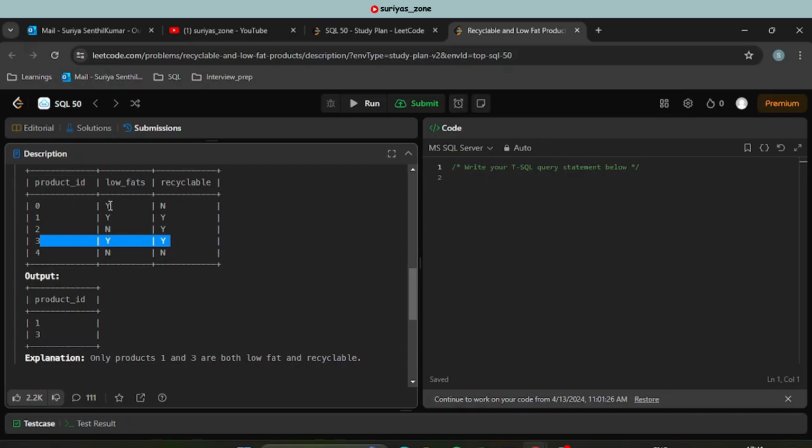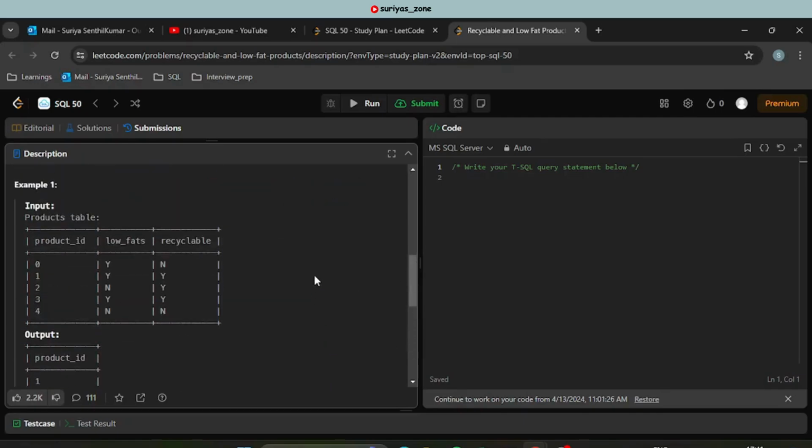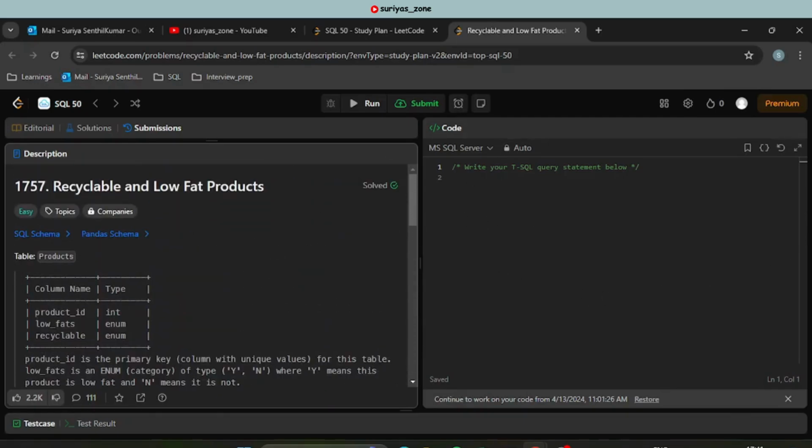If you see the other products, either one of them is yes, either low fats is yes or the recyclable is yes, like that. Okay, like this. But here they have provided you the explanation as well. Let's say only product 1 and 3 are both low fat and recyclable, like that. Okay, so we can solve the problem on the right side of the UI. These things I'm explaining to you in the first video only.